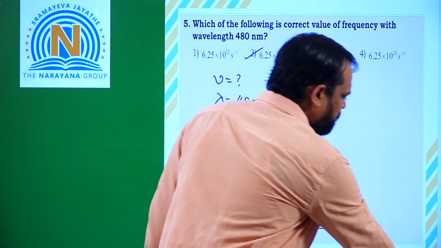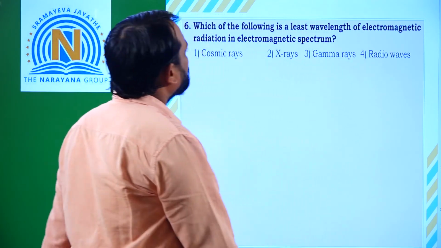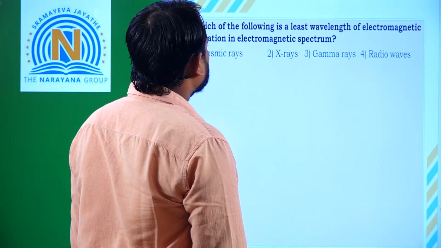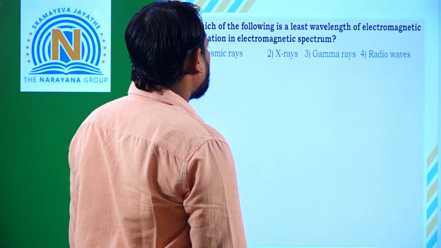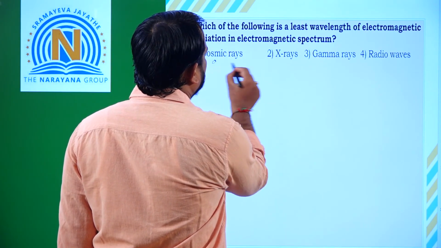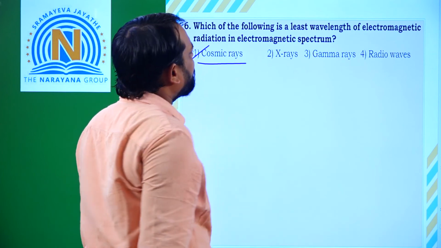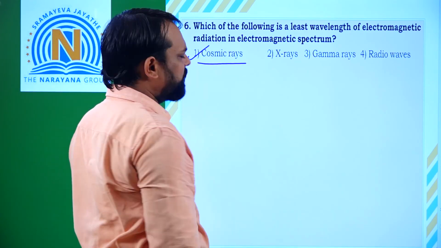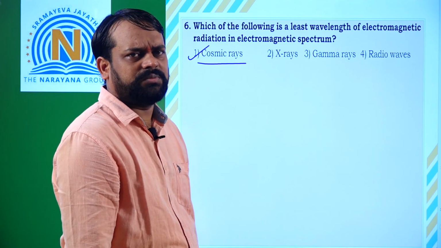And next, the last question is, which of the following is the least wavelength of electromagnetic radiation in the electromagnetic spectrum? Least wavelength means the highest frequency, which is cosmic rays. So which option is correct? The first option is correct.